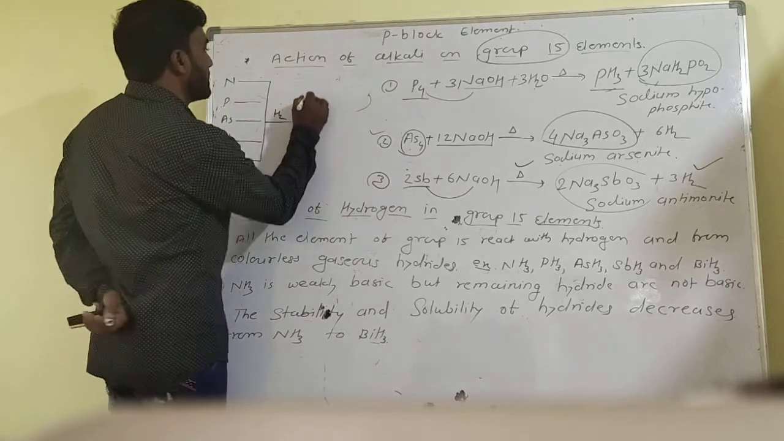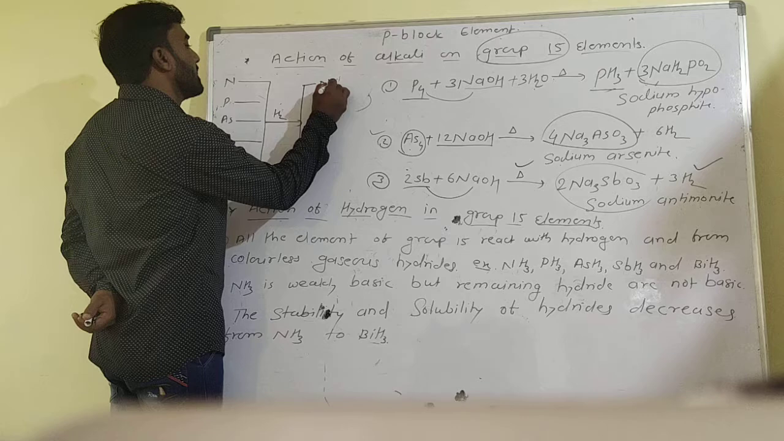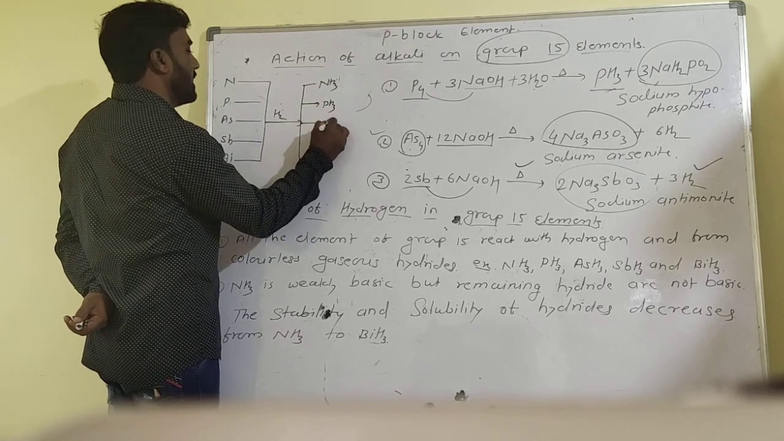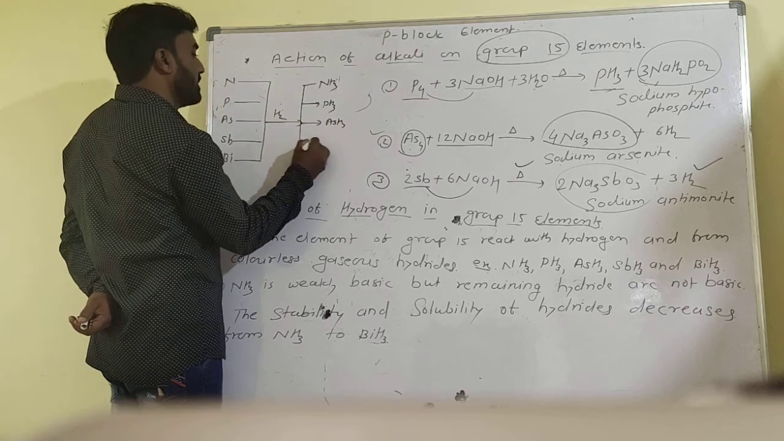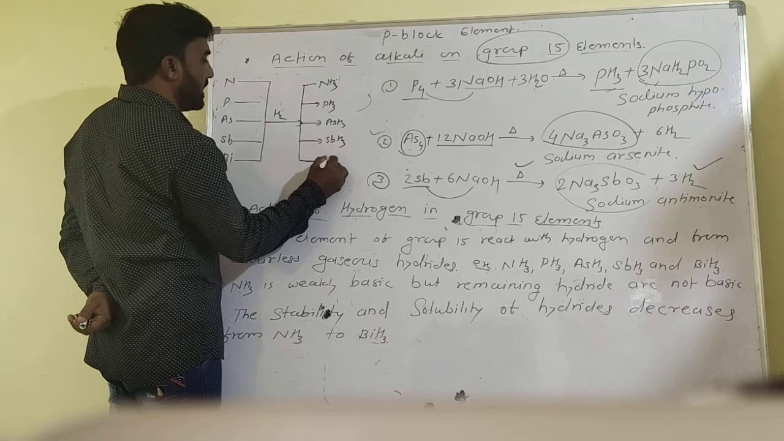To form different types of compounds, the hydrides are formed. That is NH3, PH3, AsH3, SbH3, and the last is BiH3.